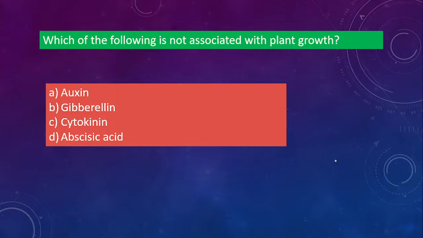Which of the following is not associated with plant growth? Is it auxin, gibberellin, cytokinin, or abscisic acid? The one which is not associated with plant growth. What will be the answer? The answer is option D, that is abscisic acid. Abscisic acid is not associated with plant growth. The other three are associated with plant growth.